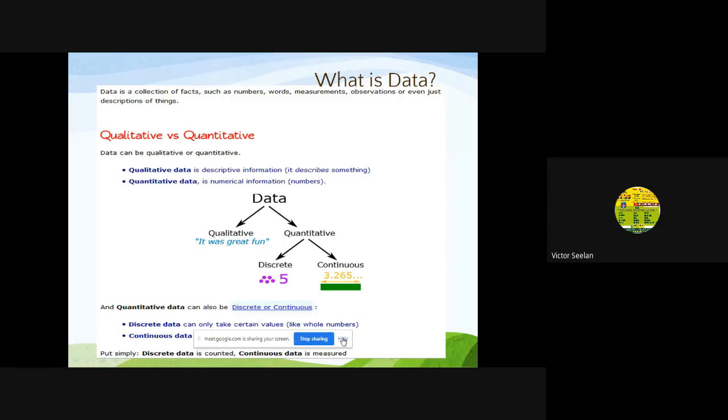So there are two types of data. One is qualitative data, then another one is quantitative data. In quantitative data, there are two main types. One is discrete and another one is continuous. So again, there are two types of data, qualitative and quantitative, and in the quantitative, there are two types, discrete and continuous.